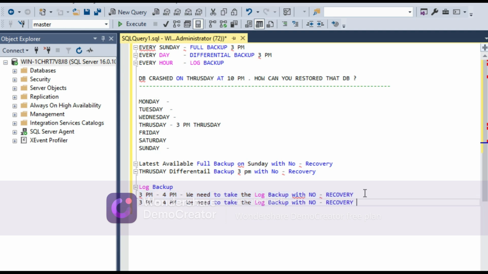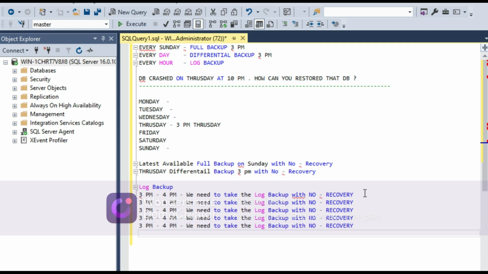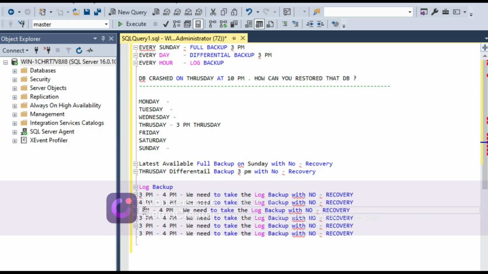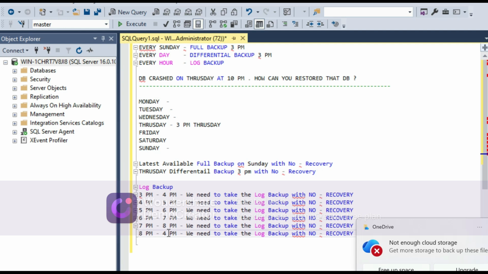Okay, now why I'm doing this from 3 p.m. to 4 p.m. From 4 p.m. to 5 p.m. one log backup. From 5 p.m. to 6 p.m. one log backup. From 6 p.m. to 7 p.m. log backup. From 7 p.m. to 8 p.m. From 8 p.m. to 9 p.m. So these are all the log backups we have to take with no recovery.